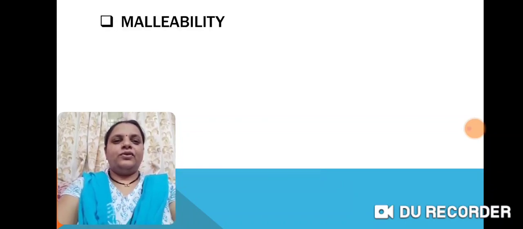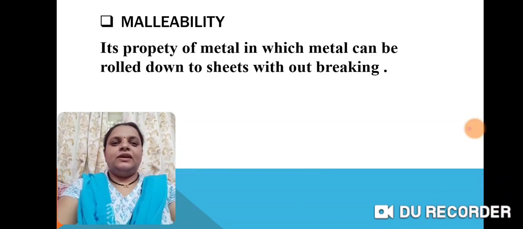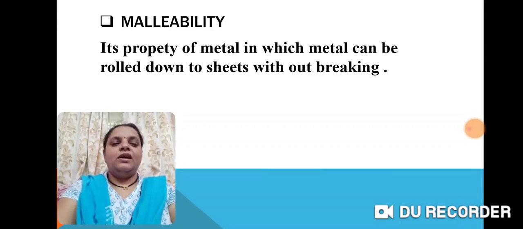So, first property we are going to study is malleability. It's a property of metal in which metal can be rolled down into sheets without breaking. As we already studied this property in 10th class standard, due to which metal can be rolled down into sheets. That means from metal we can form lots of sheets.